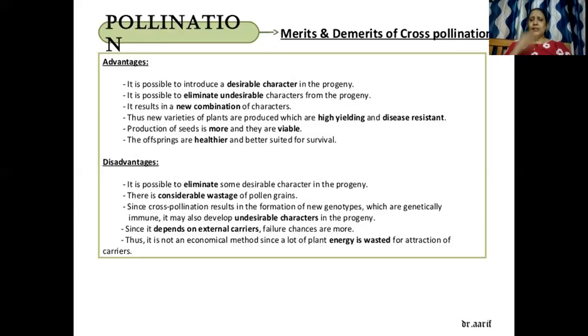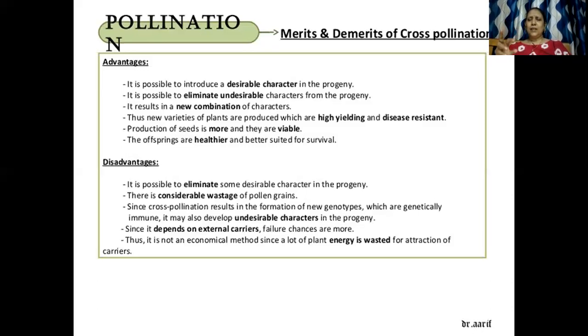So there might be a chance that it will not get transferred at all, or the flower needs to produce a lot of energy to attract someone close to it.